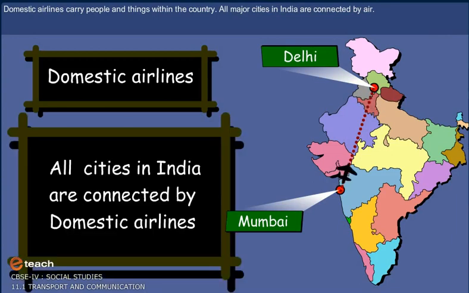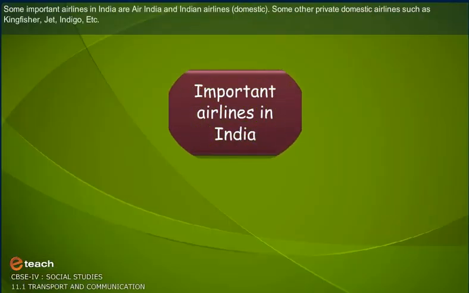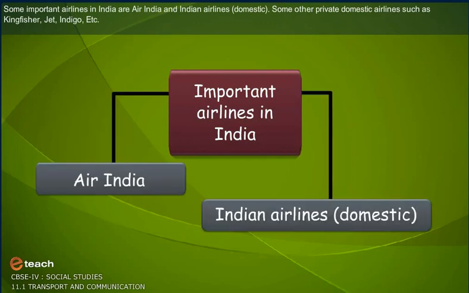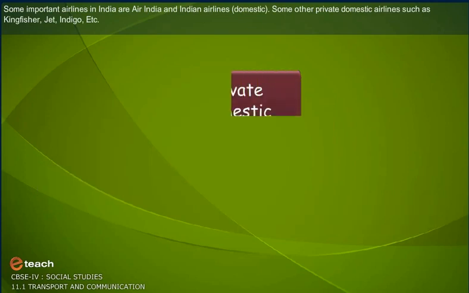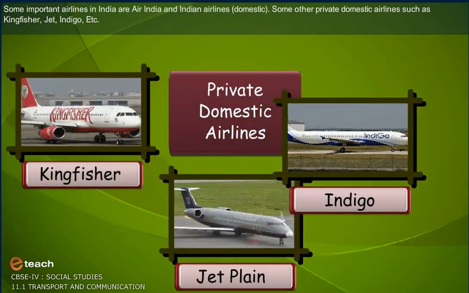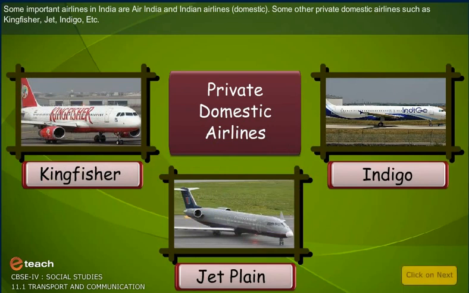All major cities in India are connected by air. Some important domestic airlines in India are Air India and Indian Airlines. Some other private domestic airlines are Kingfisher, Jet, Indigo, etc.